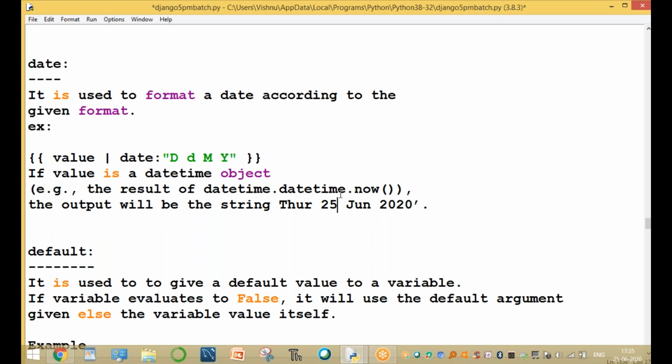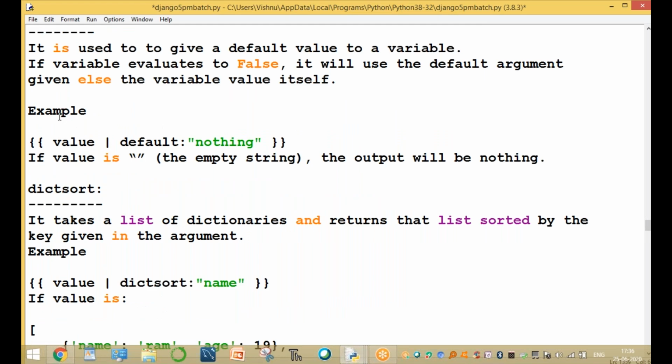The result of the date time format is date time now. The output will be a string, Thursday, and THU for only 3 letters. Thursday, 25th June 2020. In the format, day means Thursday, D is 25, month is June, and year is 2020. That is the value.